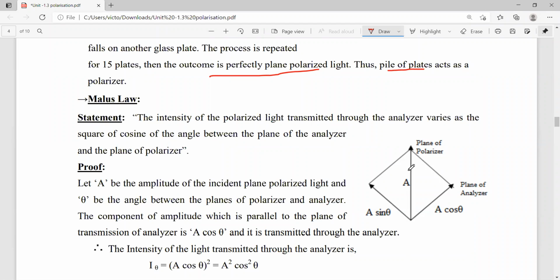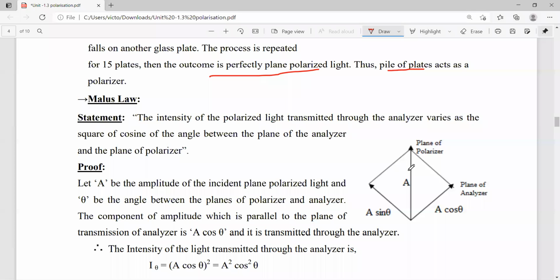A polarizer converts unpolarized light into polarized light. And an analyzer analyzes whether the light is polarized or not. So based on these two concepts, Malus explains one concept, which is Malus law.